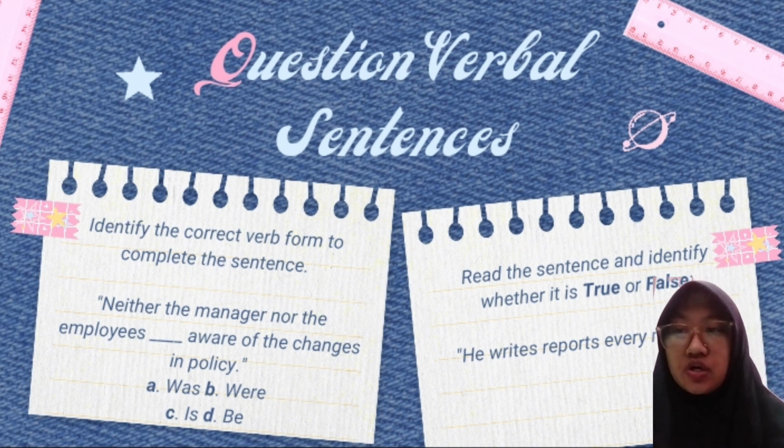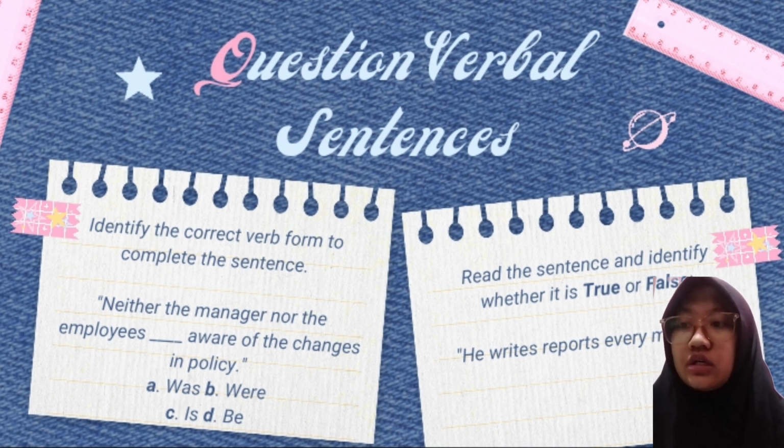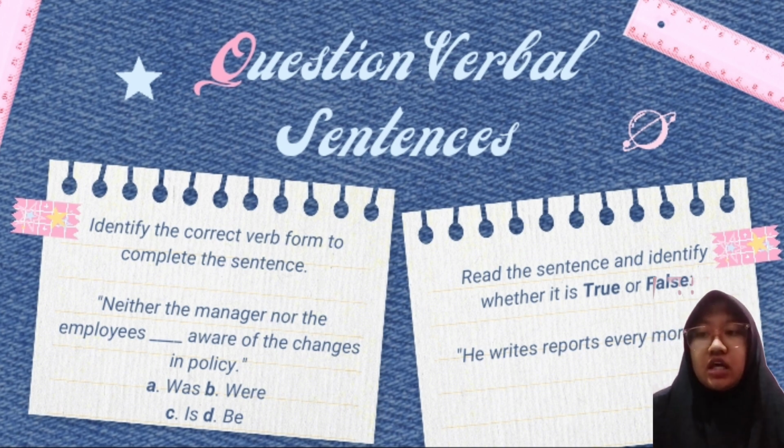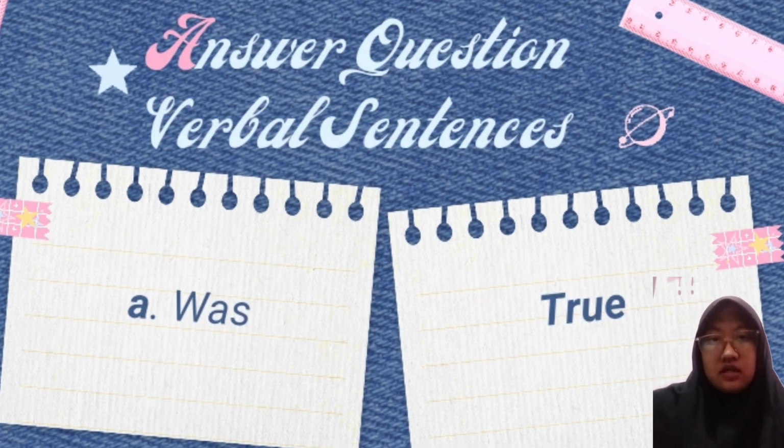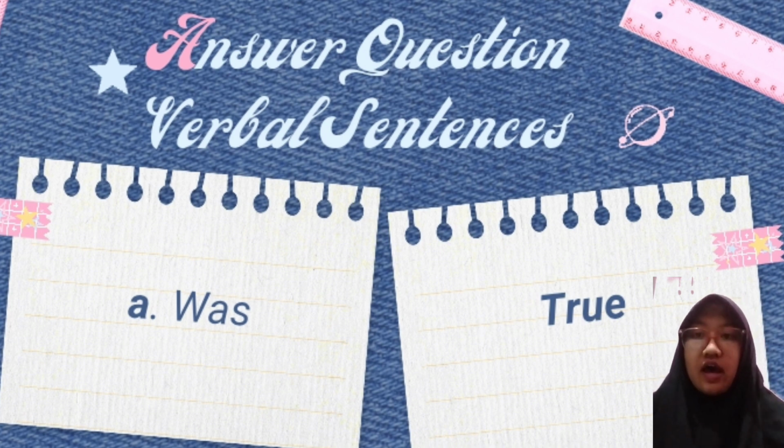Neither the manager nor the employees were of the changes in policy. A was, B were, C is, and D be. So the first question, the answer is E. And the second, the sentence is true.